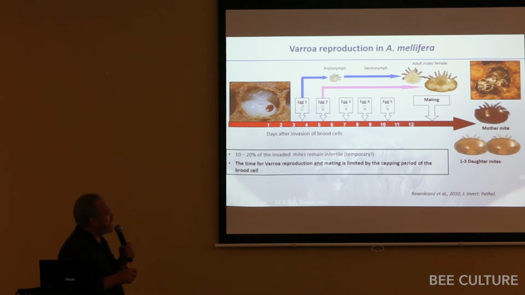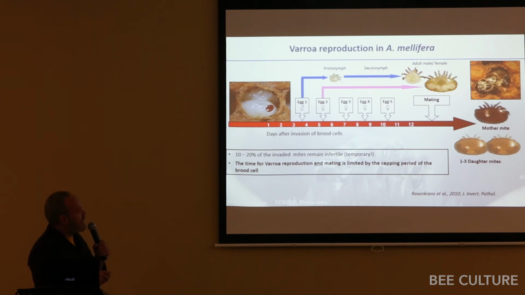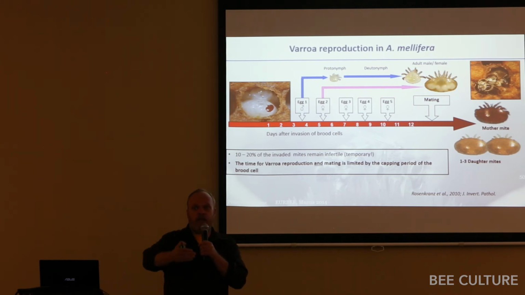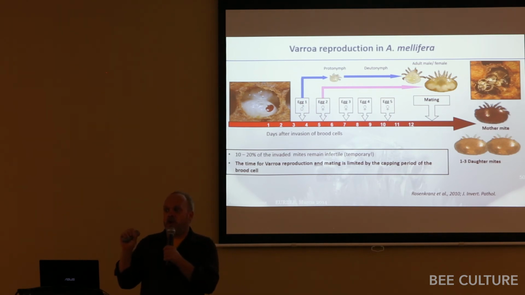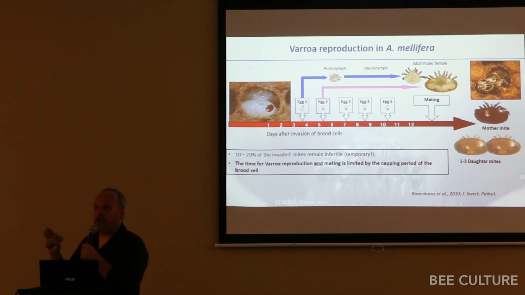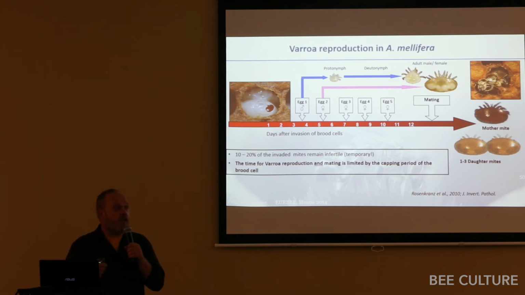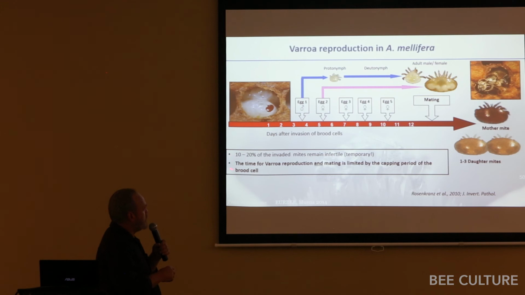I will say, though, that some of these mites don't get mated, and so they're virgins. Now that means that they can go in and invade another cell and they'll lay male eggs and they can mate with their son. But generally those are not very successful. So about 10% of mites haven't been mated and will just lay duds, basically. They'll just have males and they won't be able to reproduce. And so there's been quite a bit of work on trying to figure out, well, are there ways we can induce this sterility so that the mites aren't mating?